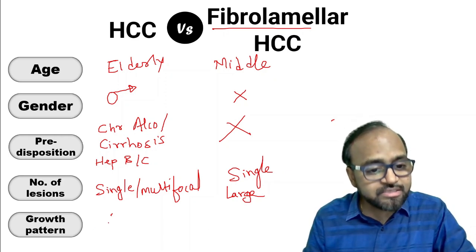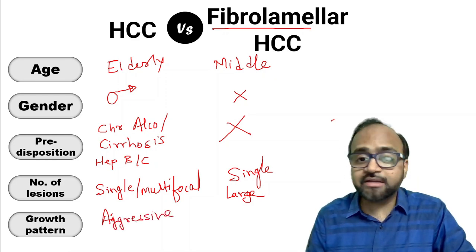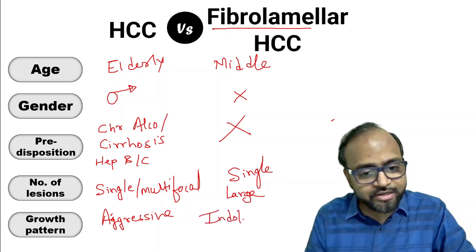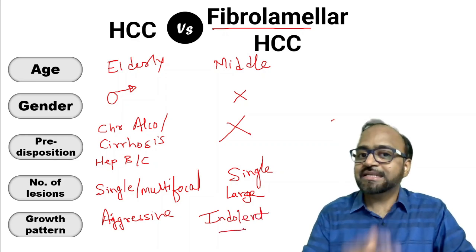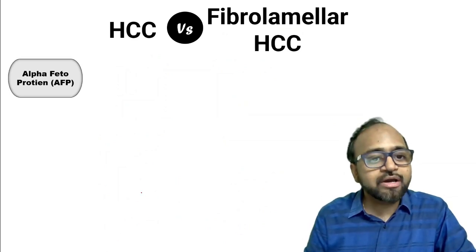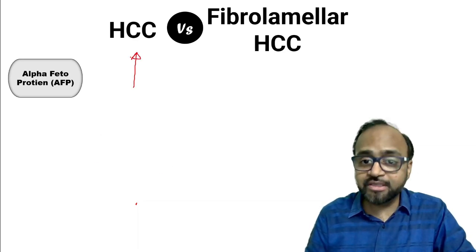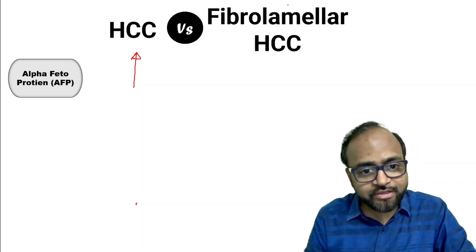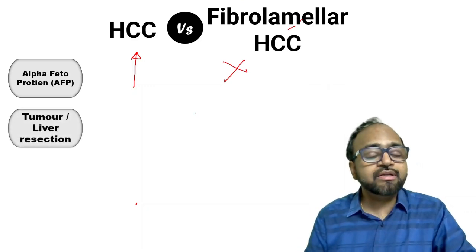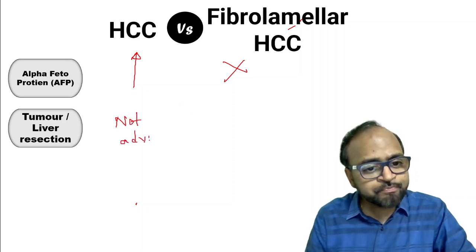Growth pattern: HCC is known to show an aggressive growth pattern, whereas the fibrolamellar variant of HCC usually shows an indolent growth pattern. It is less aggressive. A few more important clinical clues we have already discussed. Alpha fetoprotein is a tumor marker for HCC and therefore alpha fetoprotein levels will be increased, whereas in the fibrolamellar variant the alpha fetoprotein levels are not increased. Tumor or liver resection is usually not advised in an HCC. Why?